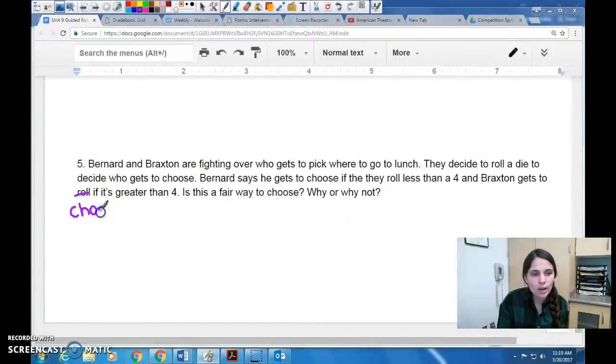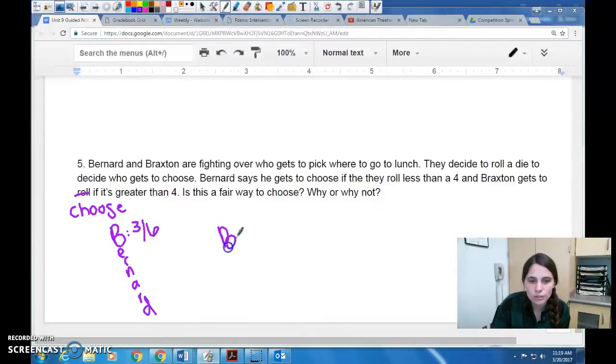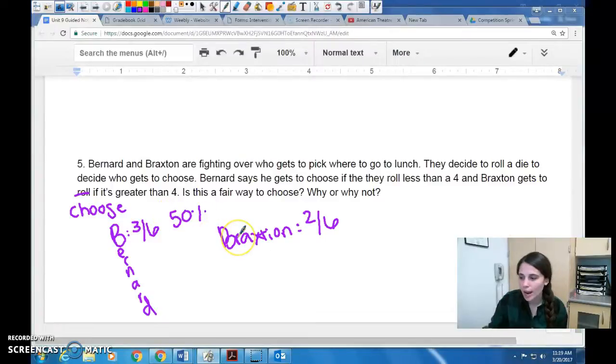Why or why not? So in order to decide if it's fair, let's find some probabilities. So Bernard gets to choose if they roll less than a 4. So a 1, 2, or 3. And there's 6 possibilities, so Bernard has a 3 out of 6 chance of winning. And then Braxton gets to choose if it's greater than a 4, so a 5 or a 6. So Braxton has a 2 out of 6 chance of winning. So Bernard has a 50% chance, while Braxton only has a 33% chance.